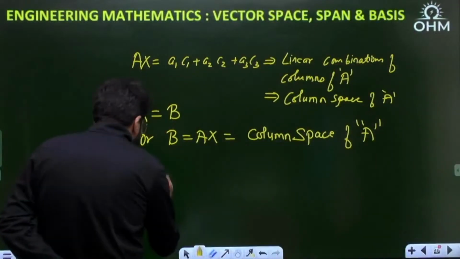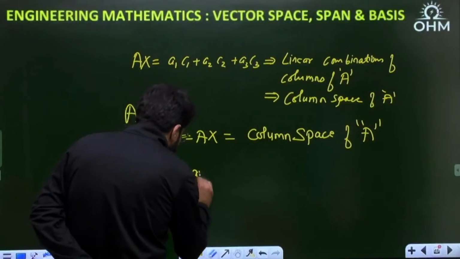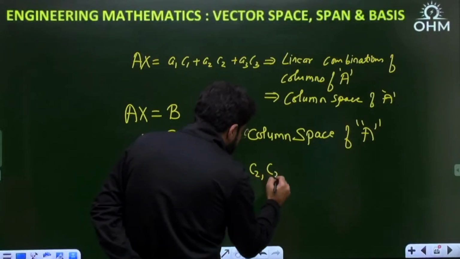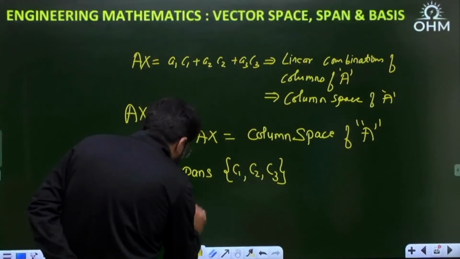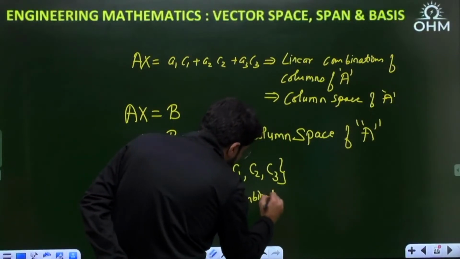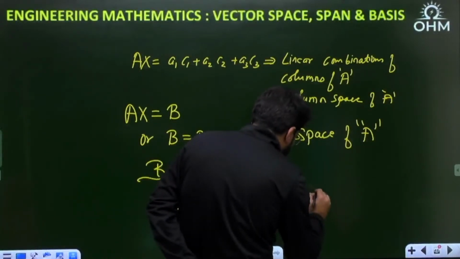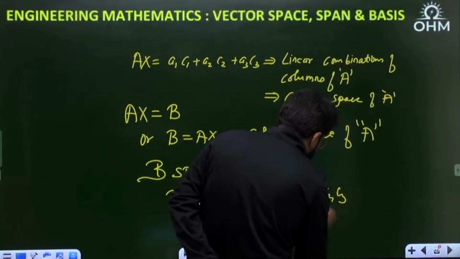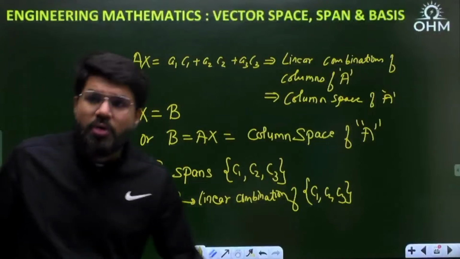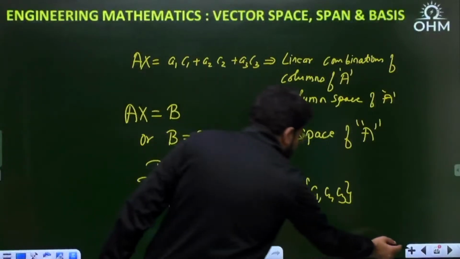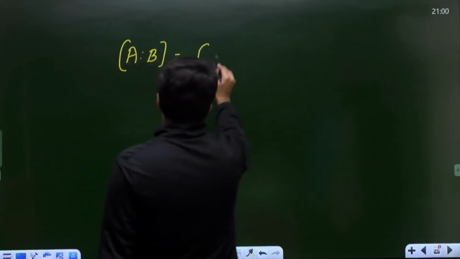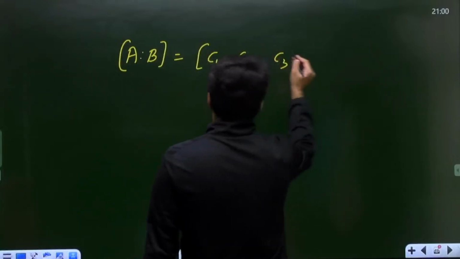Okay, that means B spans C1, C2, C3. That means B must be a linear combination of C1, C2, C3. Now, because B is a linear combination of C1, C2, C3, when I form the matrix [A | B], what is A? A has the 3 columns C1, C2, C3.